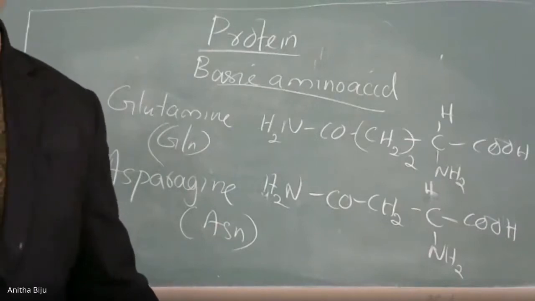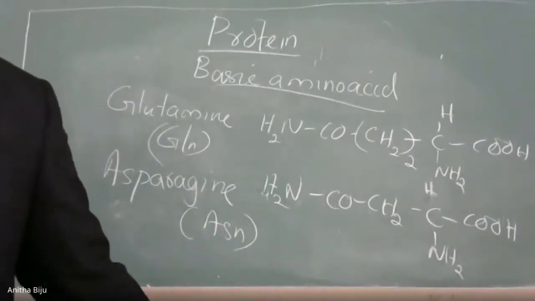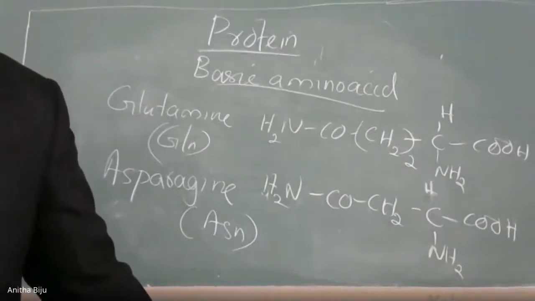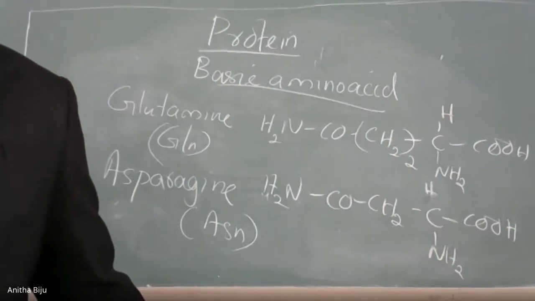Now the second basis of classification is its requirement, or its source. Some amino acids are prepared inside our body, some amino acids are obtained from outside.